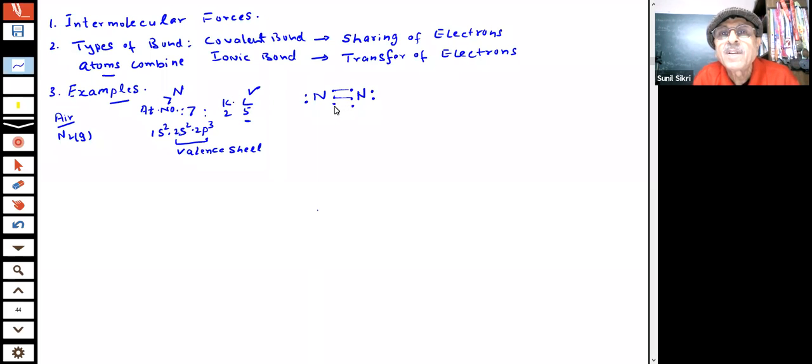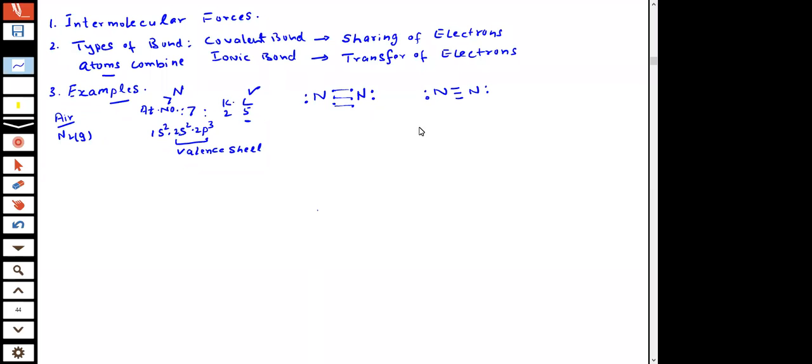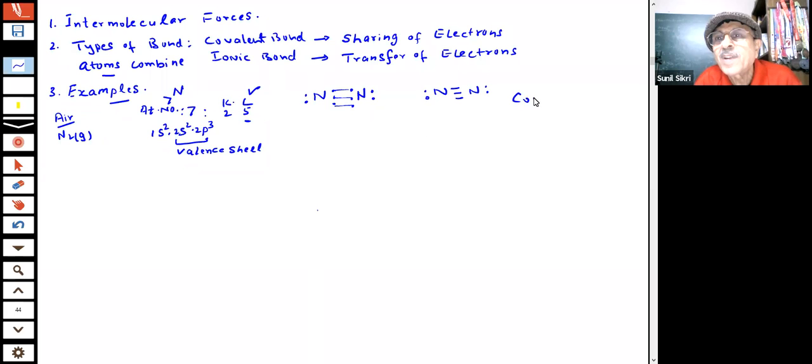So what you get in the case of nitrogen, as we have shown, students, is a triple bond, and this is the Lewis electron dot structure of N2. Here, students, there is a sharing of the electrons. We are saying a covalent bond has been formed. This is the example of the covalent bond, students, where there is a sharing of the electrons.